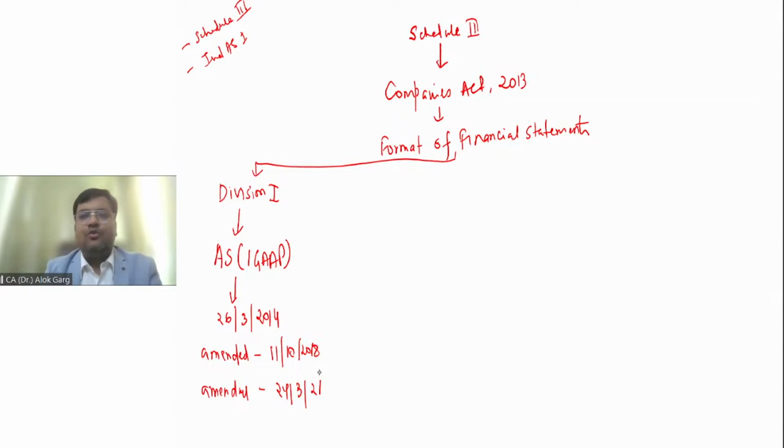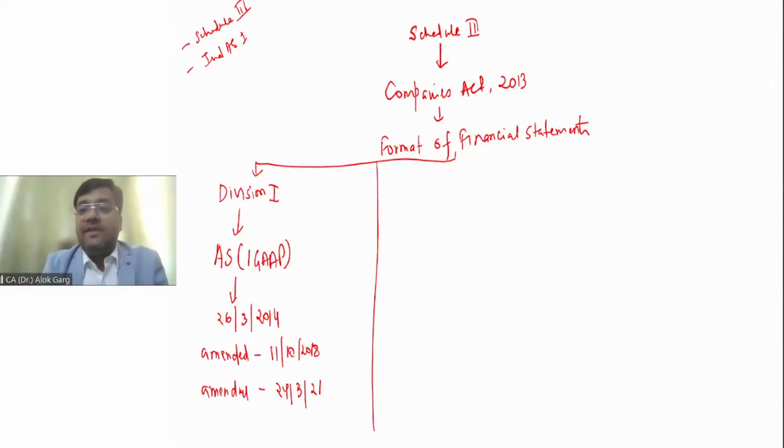Sir, are we supposed to read Division 1 in CA final? No, you are not required. From the CA final perspective, it is not required. But if you are doing your articleship training, preparing or auditing financial statements under Indian GAAP, then of course, from the practical purposes, it is required, right? But from the CA final, financial reporting paper perspective, it is not required at all.